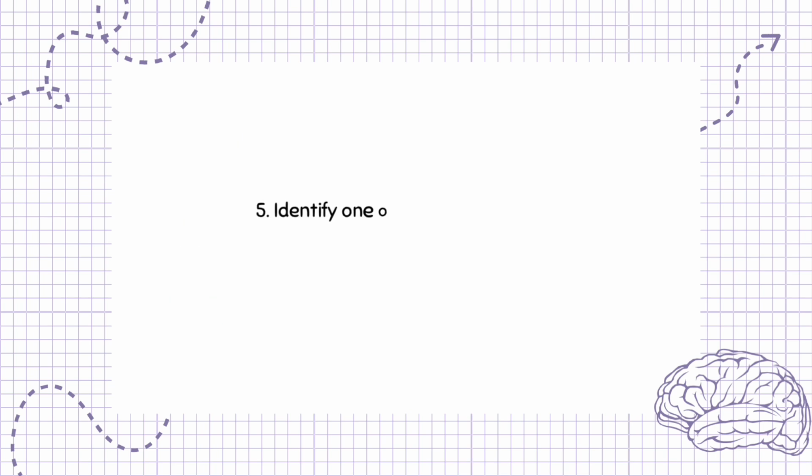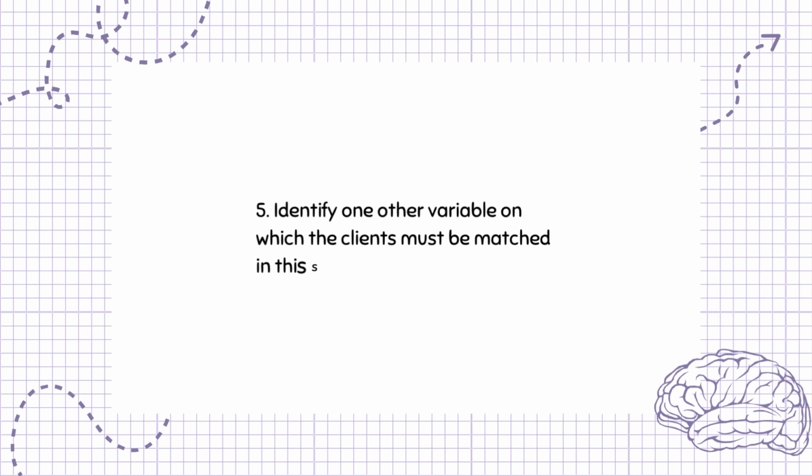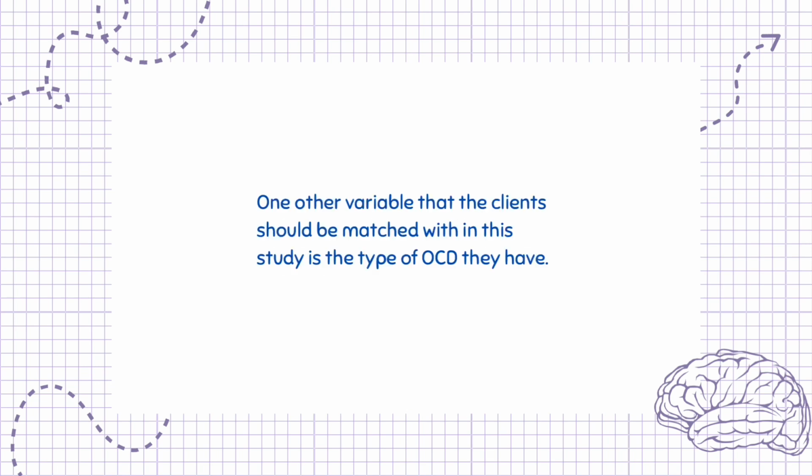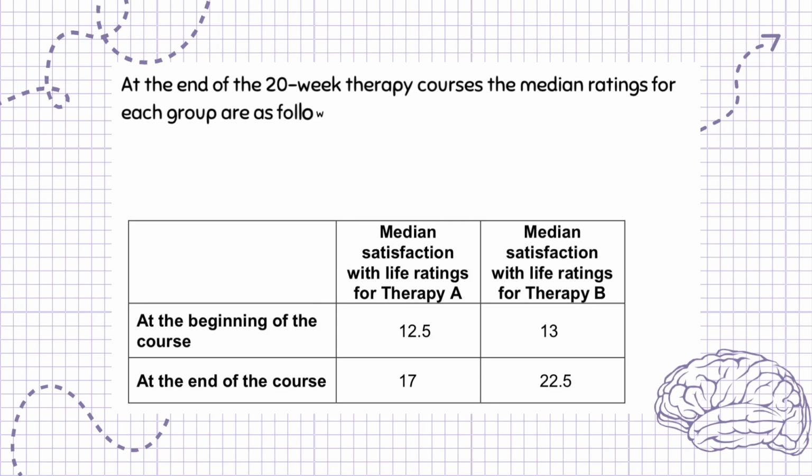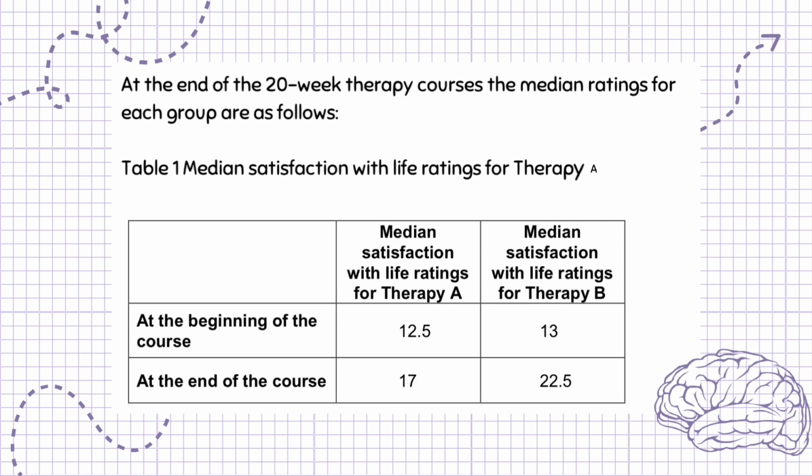Question 5. Identify 1 other variable on which the clients must be matched in this study. 1 mark. One other variable that the clients should be matched with in this study is the type of OCD they have. At the end of the 20-week therapy courses, the median ratings for each group are as follows. Table 1: median satisfaction with life ratings for Therapy A and Therapy B at the beginning and the end of the 20-week courses.